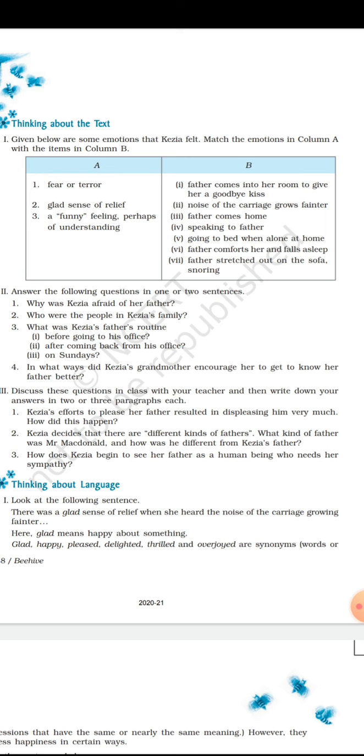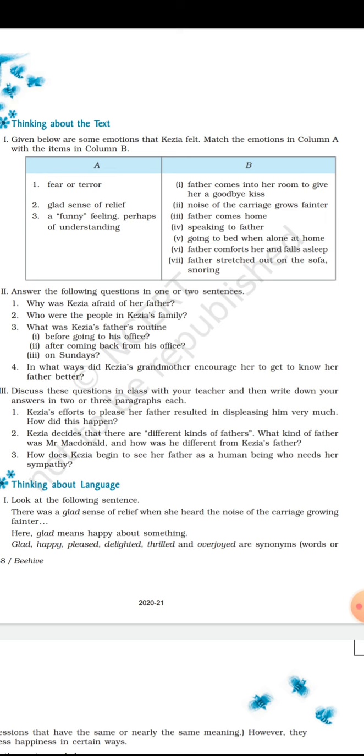Now the second point is glad sense of relief. Which line gives this feeling in Kezia? It is the second option, noise of the carriage growing fainter. This is the situation which gives her a glad sense of relief. The third one is a funny feeling perhaps of understanding.